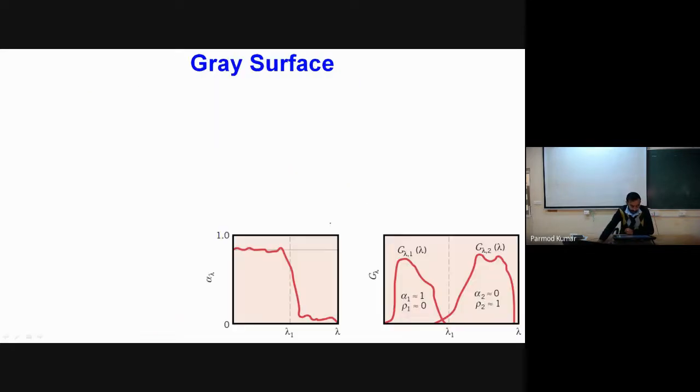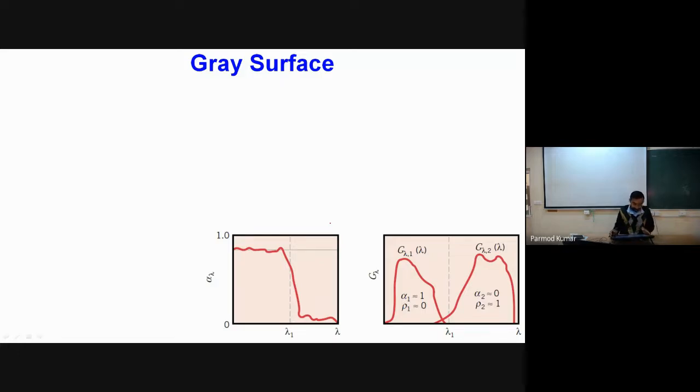So that's why we have to come up with some special type of surfaces called gray surfaces, and relate emissivity and absorptivity even by avoiding some of the very stringent conditions taken in the proof of Kirchhoff's law. So how this can be done and what gray surfaces are, let us try to see in this particular slide.